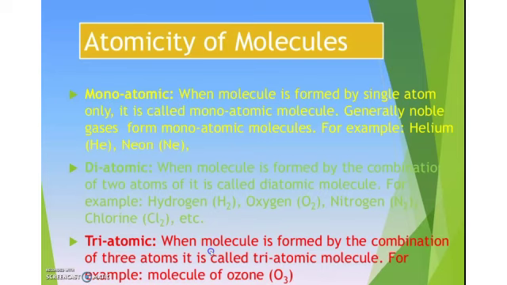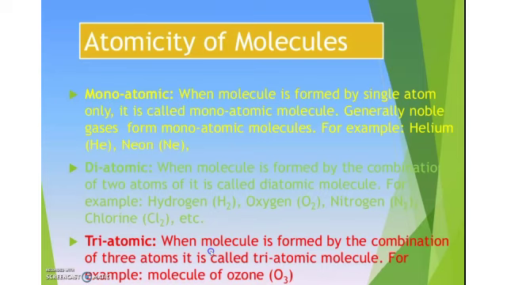So what is monoatomic, children? When a molecule is formed by a single atom only, we call it monoatomic. Can you tell some examples? Helium, neon. The noble gases come under monoatomic. Then what is diatomic? Can you define? When a molecule is formed by the combination of two atoms, we call it diatomic. Examples: hydrogen, oxygen, nitrogen. These are all diatomic in nature.